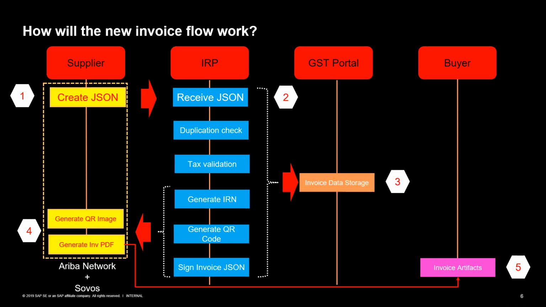But the cancellation of an invoice could or should make use of the credit memo workflow, which is also supported as a part of this solution. So the supplier can create a line item credit memo and credit the entire invoice amount, so that the invoice could effectively be cancelled at the IRP.